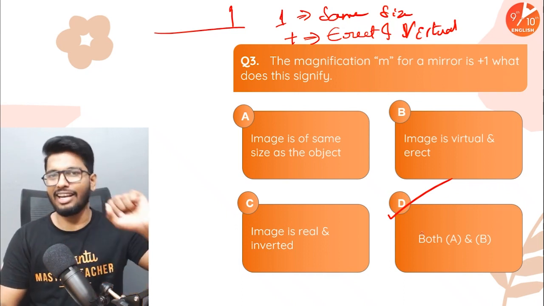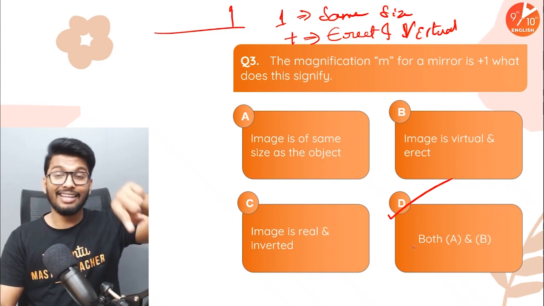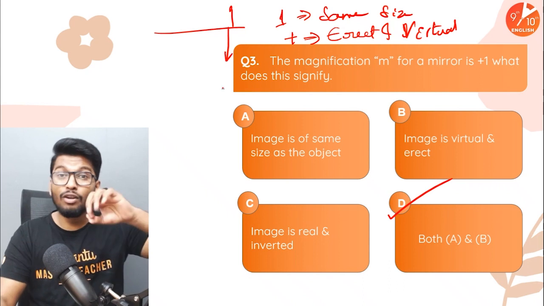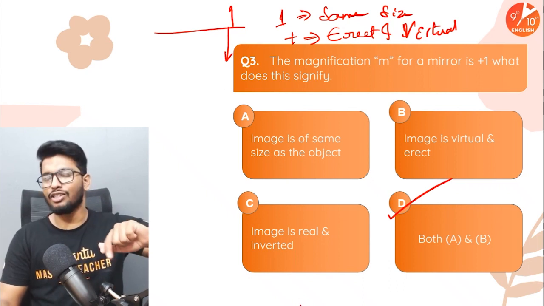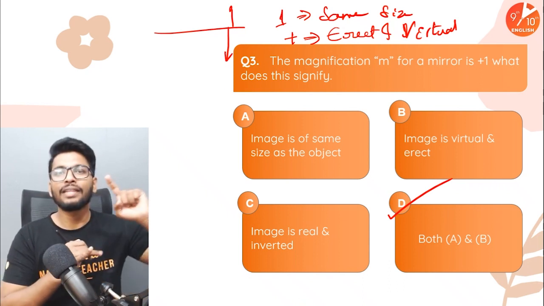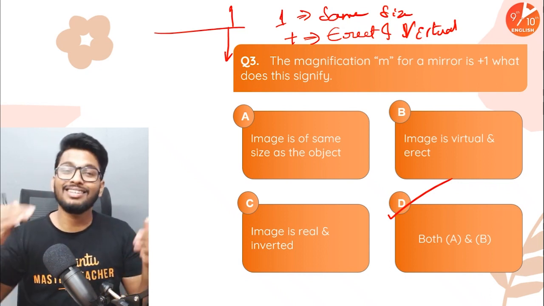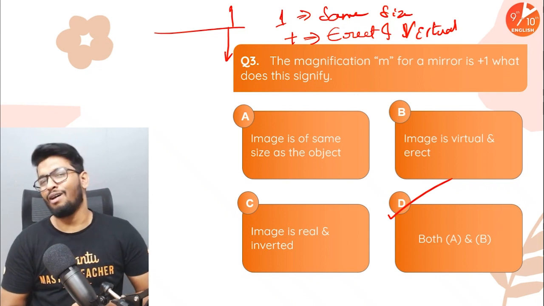Again, please look at the sign, guys. If it was -1, that means that the image is real and inverted, because minus means the image is formed below the principal axis. That means that the image is going to be inverted, it's real, and it's going to be of the same size if it was -1. But here it says +1, so the answer is going to be option number D.